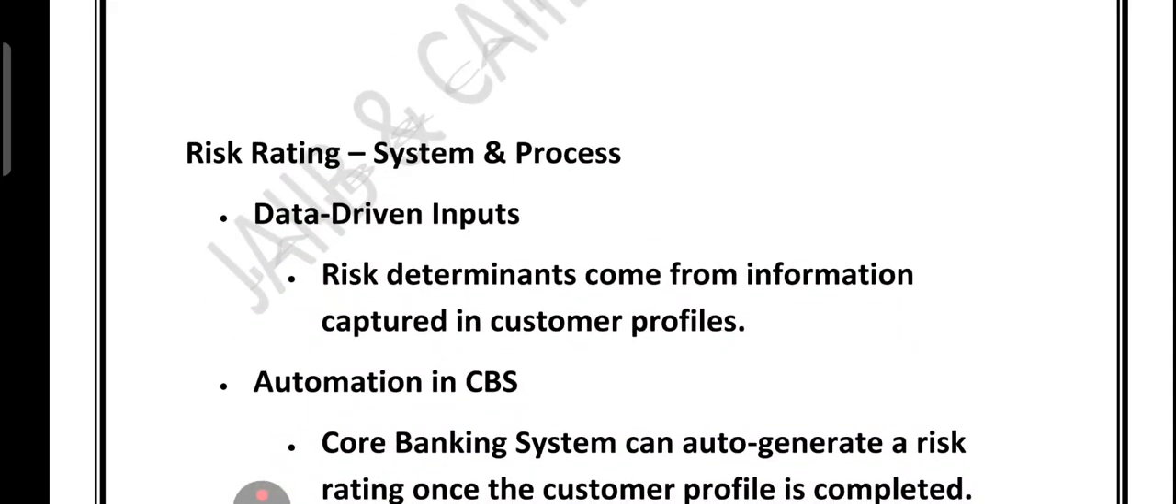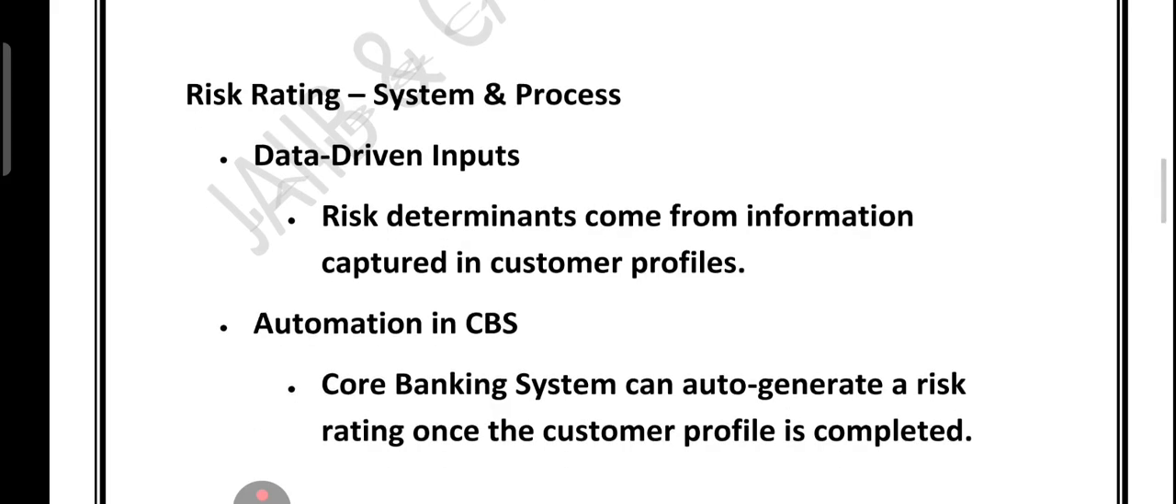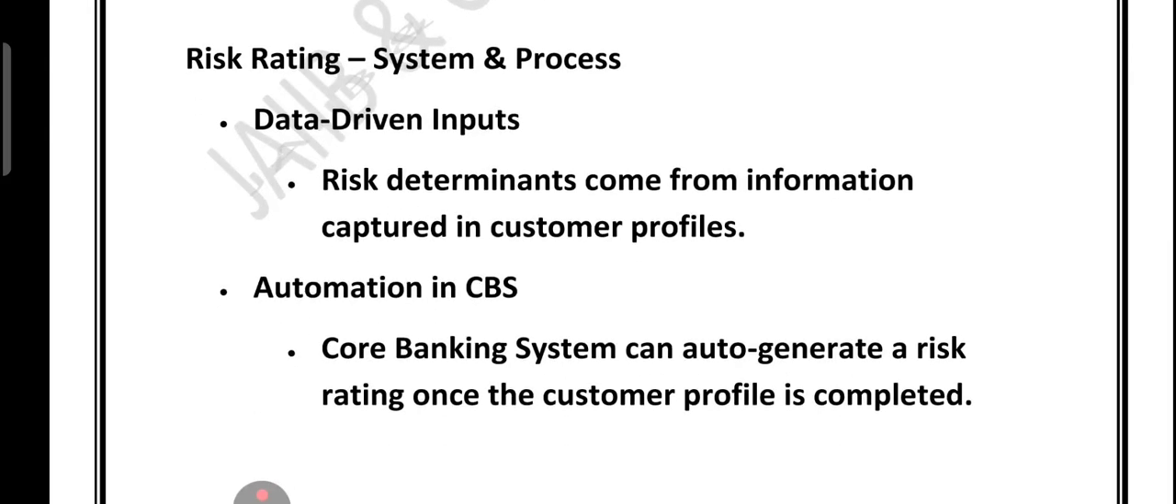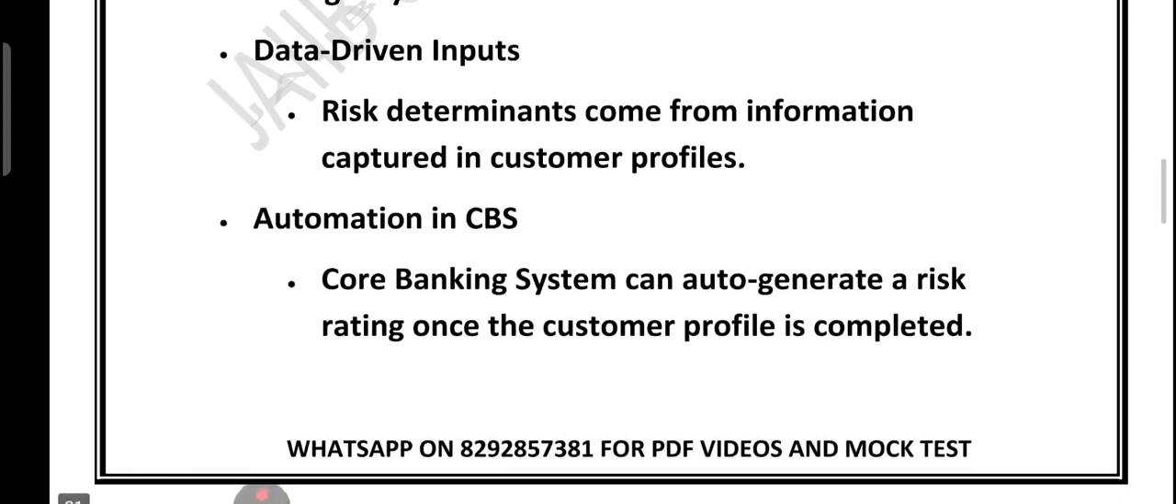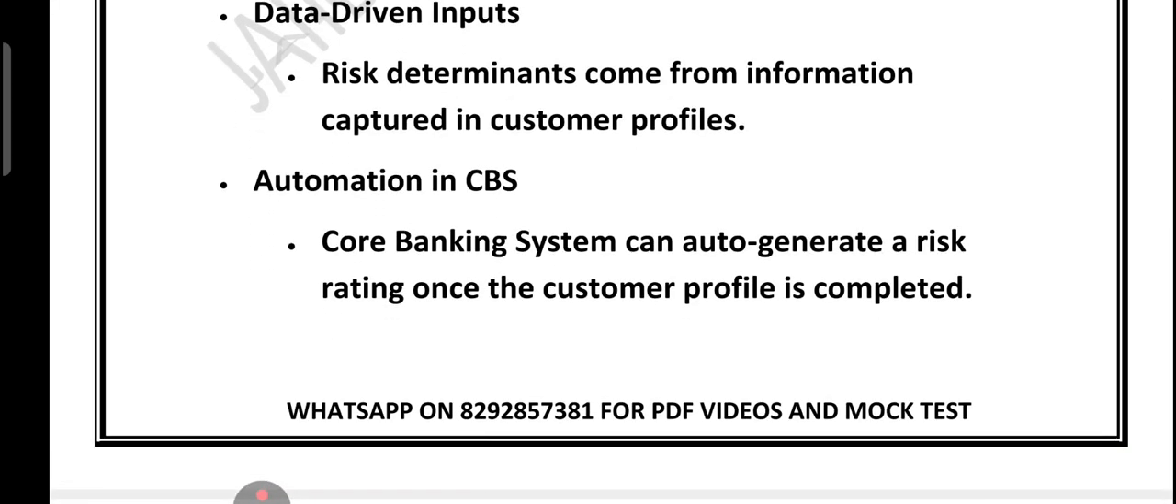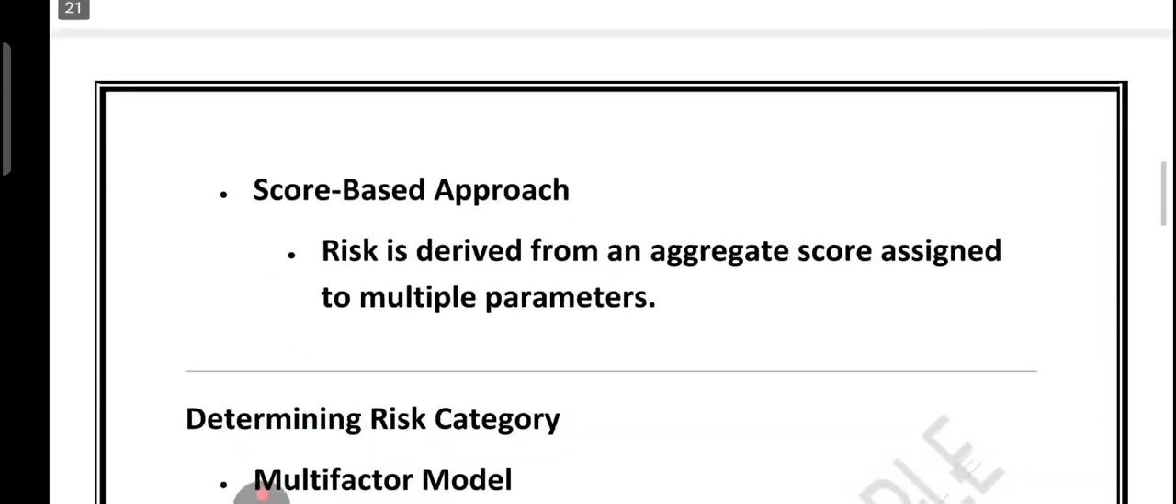If you look at the risk rating, friends, it is data driven, which means risk determinants come from information captured on the customer profile. Then we have automation in CBS. The core banking system can automatically generate a risk rating once the customer profile is completed. Next point is the score-based approach. In a score-based approach, risk is calculated using an aggregate score assigned to multiple parameters.